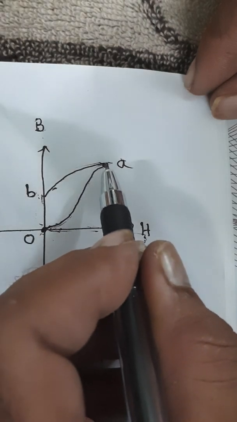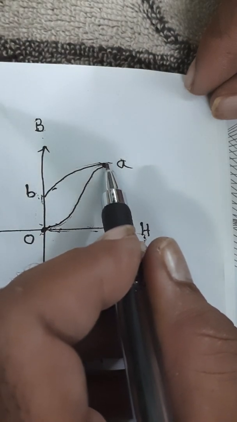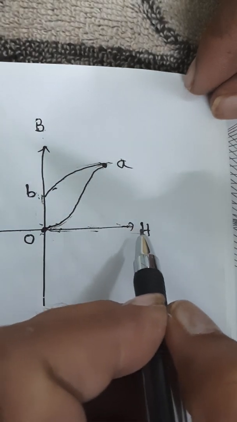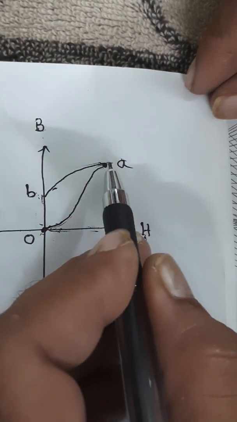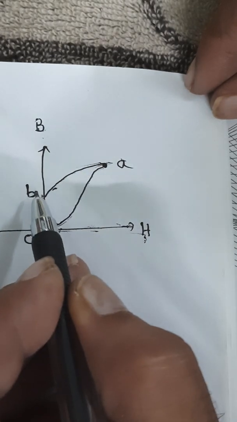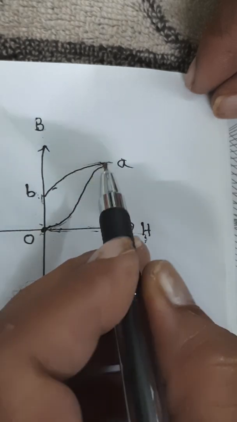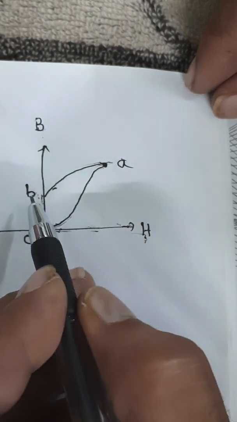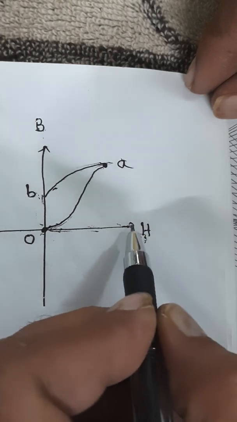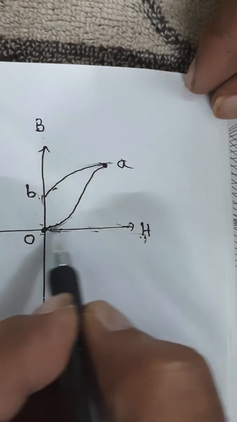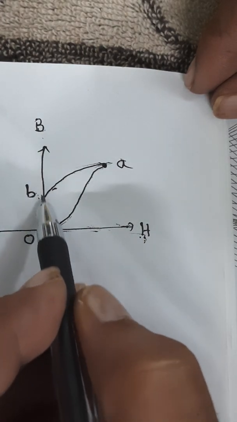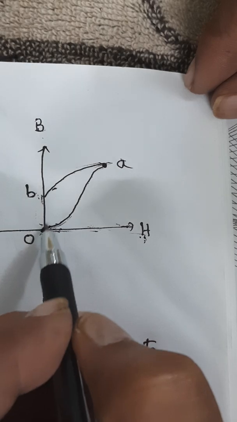Non-linearly it reaches a maximum point, say at A. Now when you decrease H, instead of coming down like this, flux density follows this path AB. So B is always lagging H. When you make H equal to 0, B cannot be 0, because OB is left over.